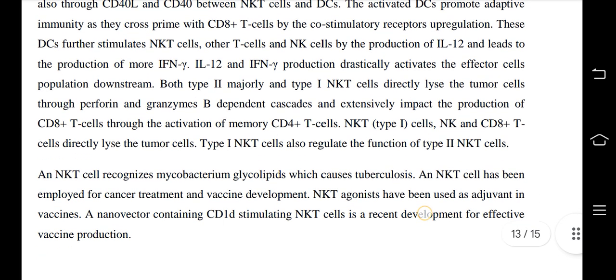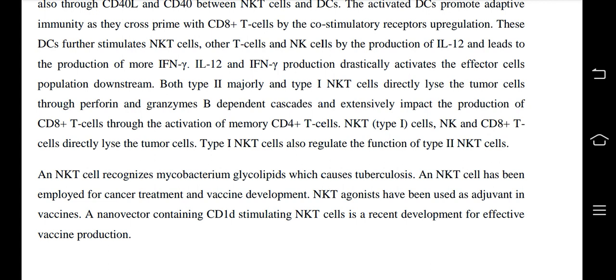IL-12 and IFN gamma production drastically activates the effector cell populations downstream. Both type 2 majorly and type 1 NKT cells directly lyse the tumor cells through a perforin and granzyme B dependent cascade and extensively impact the production of CD8 plus T cells through the activation of memory CD4 plus T cells. NKT type 1 cells, NK and CD8 plus T cells directly lyse the tumor cells. So type 1 NKT cells also regulate the function of type 2 NKT cells.